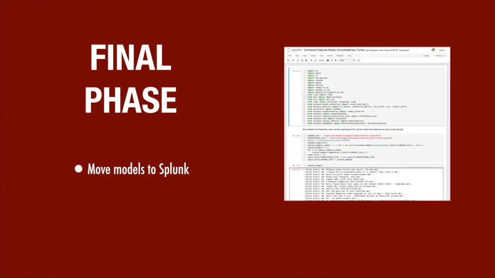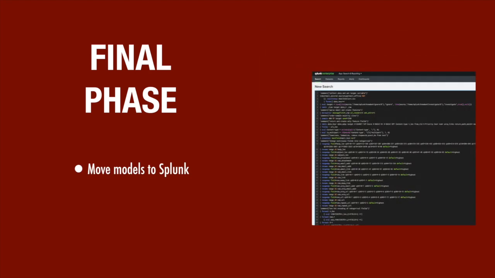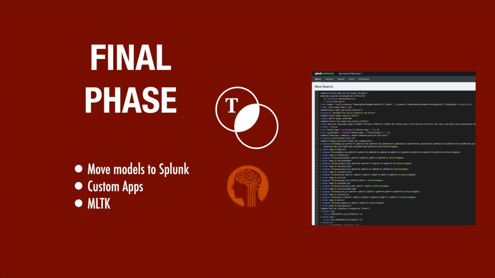The final phase of this project was to see if the chosen model can be run on Splunk in order to take advantage of Splunk's data pipeline. Here I would be using custom apps like the one I built for Practicum 1 and the mail parsing app I built for this practicum, and then of course Splunk's machine learning toolkit, which allows Splunk to run sklearn models, pandas, and more.